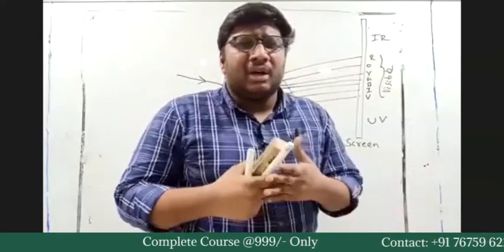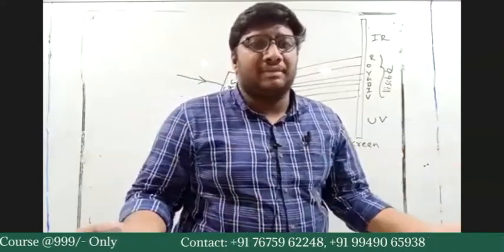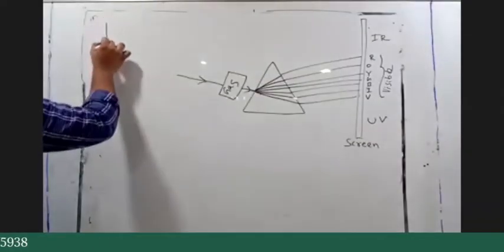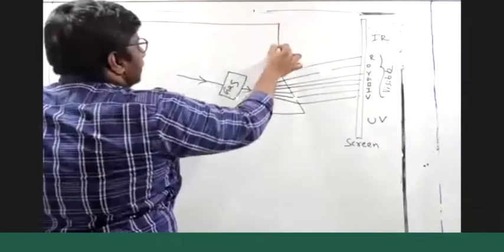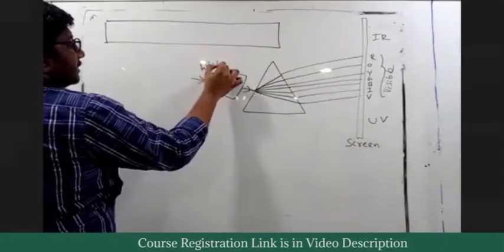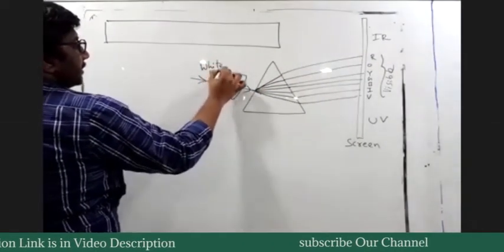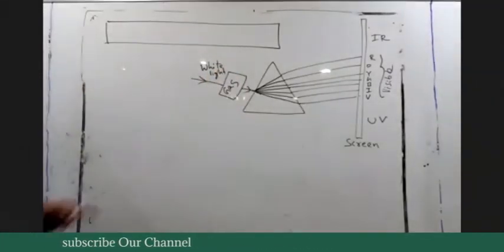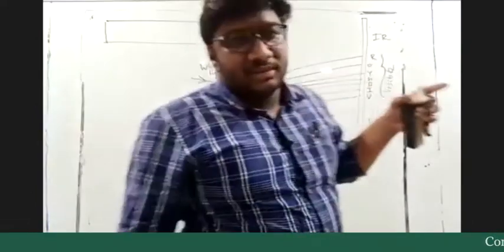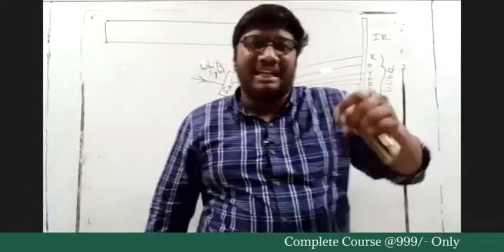And again, you can observe the spectrograph. So this is our spectrograph observed. When you are passing white light through a gas, what is light? It's a form of energy, right?